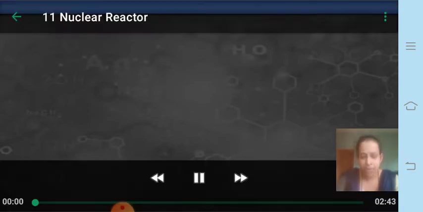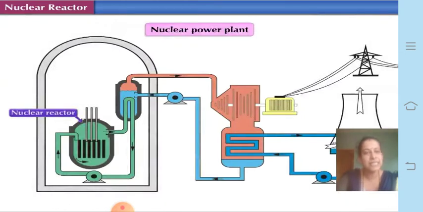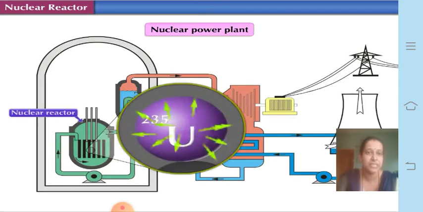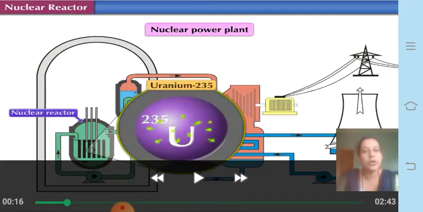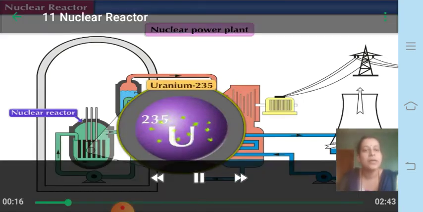Now let us see how nuclear fission takes place and what these nuclear reactors are. A nuclear reactor is a machine that generates electricity on a large scale by the use of atomic energy. You can see a nuclear power plant like this, which you're going to study in detail in standard 10, how this nuclear power plant generates electricity. For this, uranium-235, which is a radioactive isotope you have just now learned, is used as a nuclear fuel in the nuclear power plants.